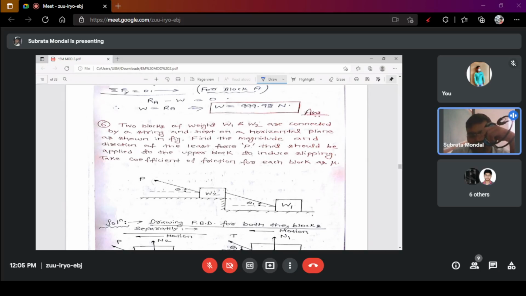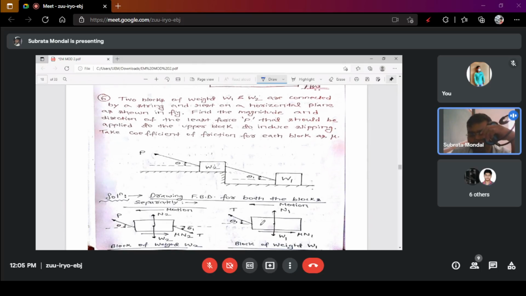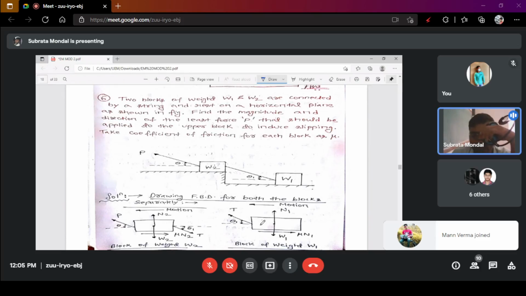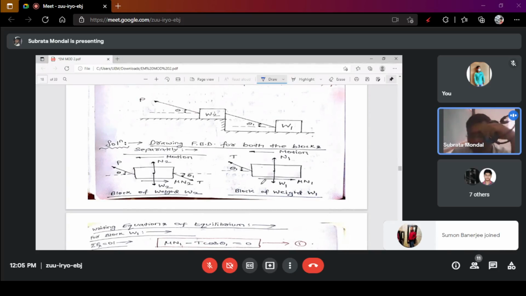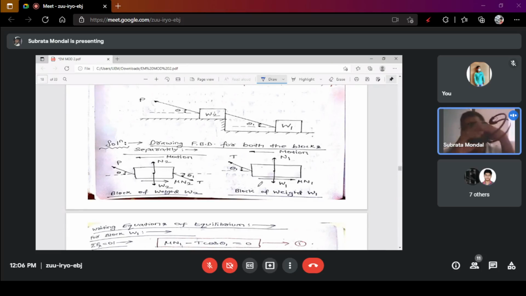You have to do it individually, drawing every diagram, so that if there are marks for the numerical, we can provide them. Individually you have to draw the free body diagram, and for the free body diagram there are individual marks that we are ready to give.